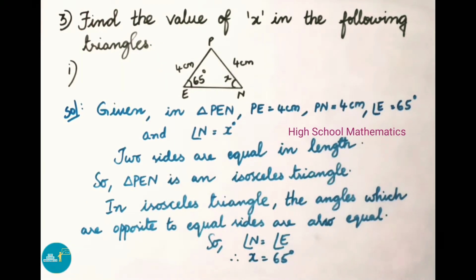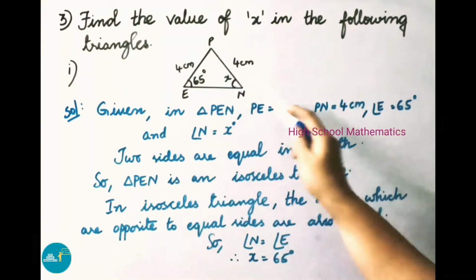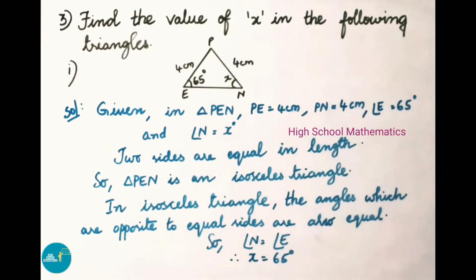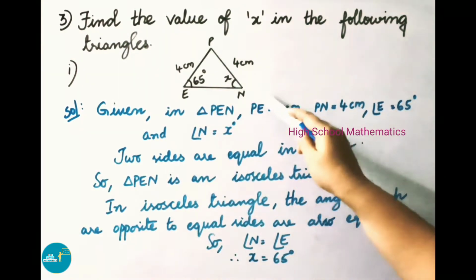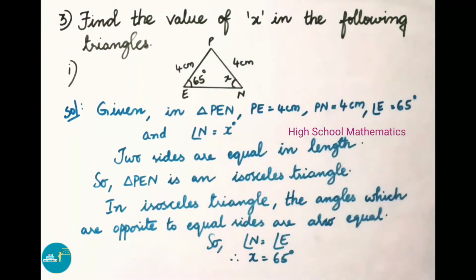In an isosceles triangle, the angles which are opposite to equal sides are also equal. So angle N is equal to angle E. Therefore, angle N, that is x, equals angle E, which is 65. Therefore, the x value is equal to 65 degrees.